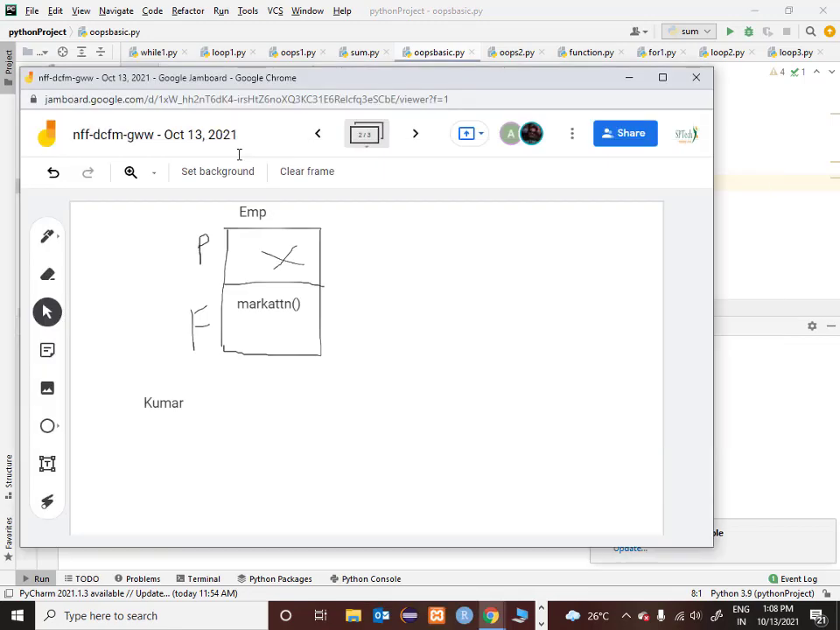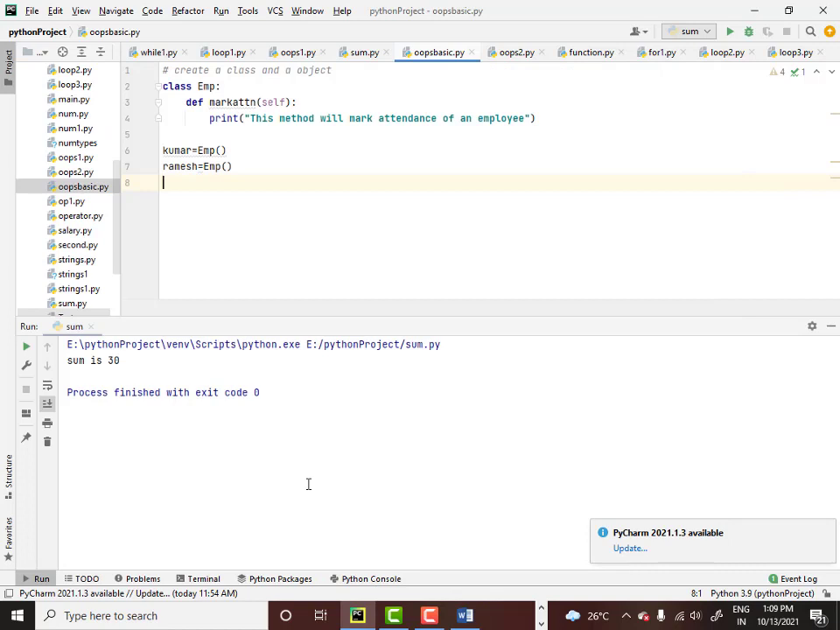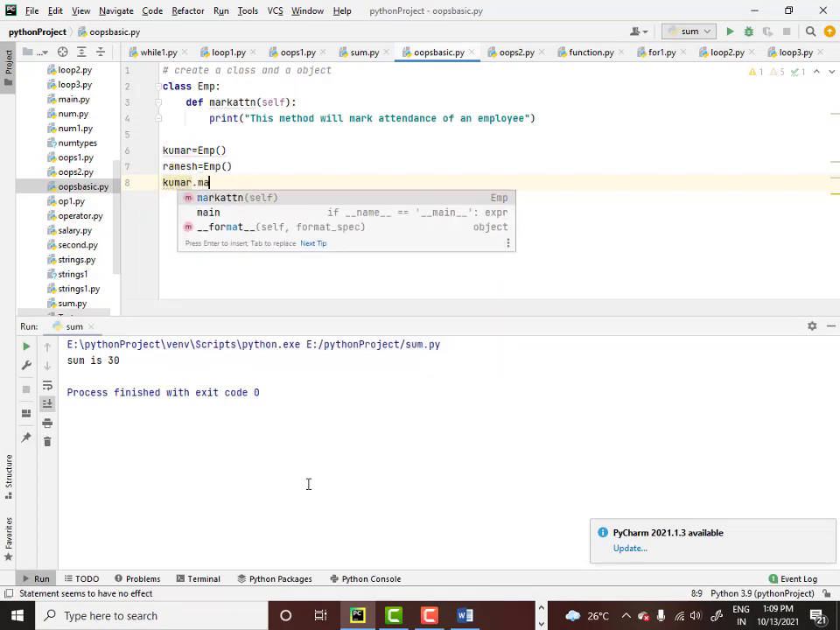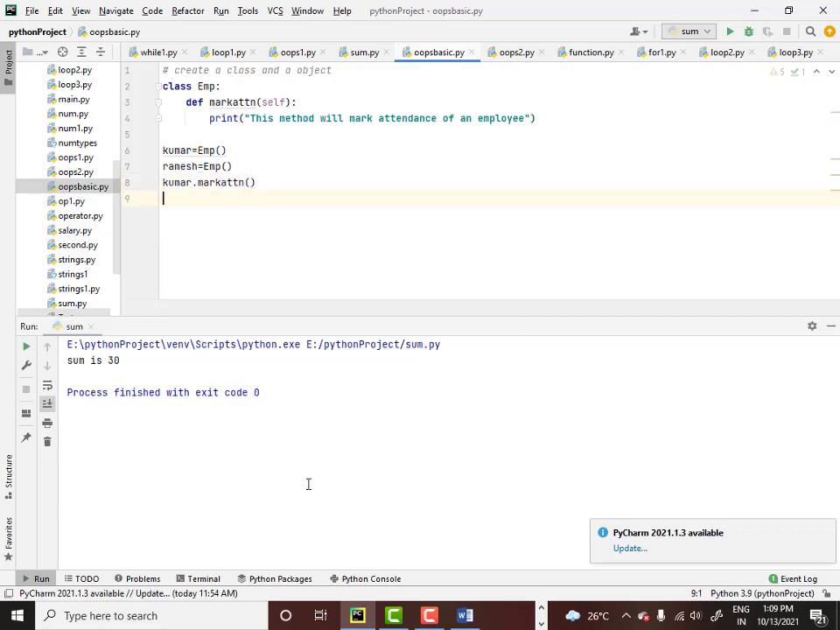Now, using this Kumar object, I have to call this method. I had also created one more object called Ramesh, so using the Ramesh object, I have to call this method as well. How do I do that? I have to make use of the period or dot operator. So I can say Kumar dot mark attendance, and Ramesh dot mark attendance.